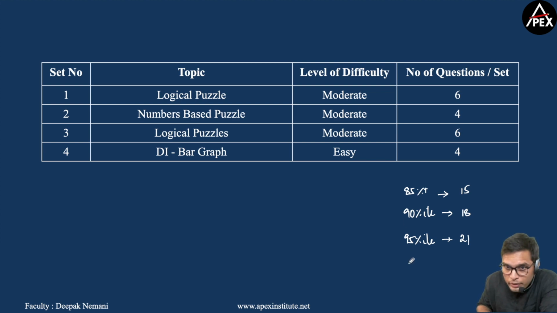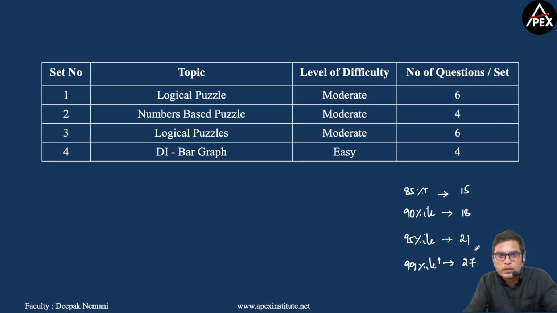And in order to get 99 percentile plus, your score should have been 27 to 30. That means you need to attempt either 9 or 10 questions, let us say 10 questions in this paper with 100% accuracy. So please understand that accuracy matters the most in the LRDI section, right? Now do we have 10 questions in this paper to attempt in 40 minutes? Definitely yes. Okay, now let's move ahead to the easiest of all the four sets, the fourth set.